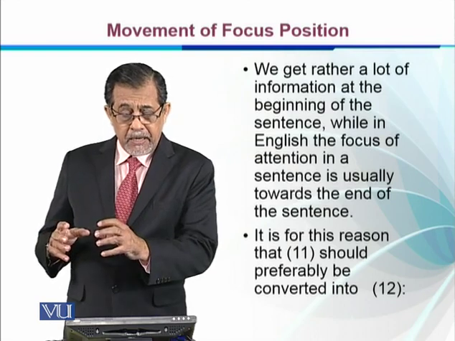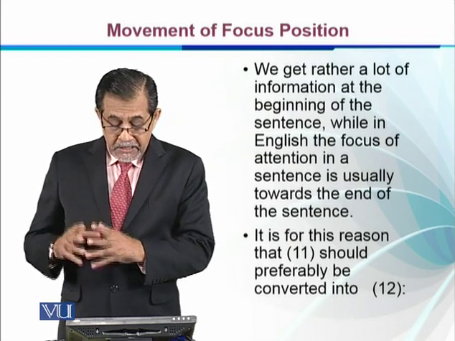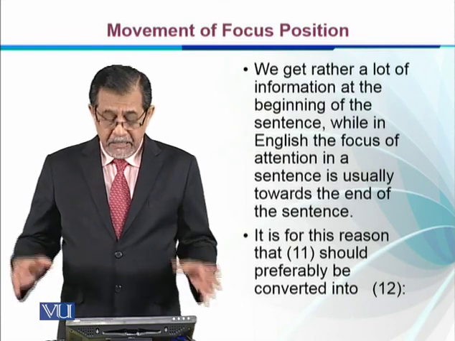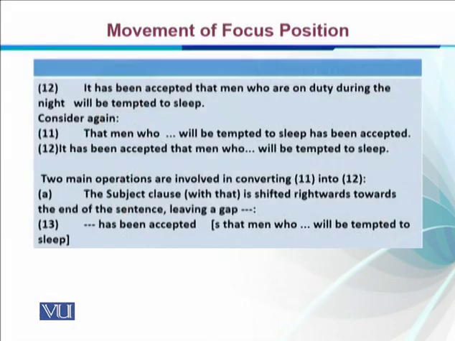This is very important. For this reason, 11 should preferably be converted into 12. So 12 is "It has been accepted that men who are on duty during the night will be tempted to sleep." This is how we have moved the information to the focus position, at the end of the sentence, right?